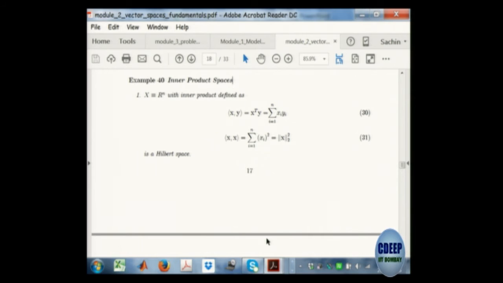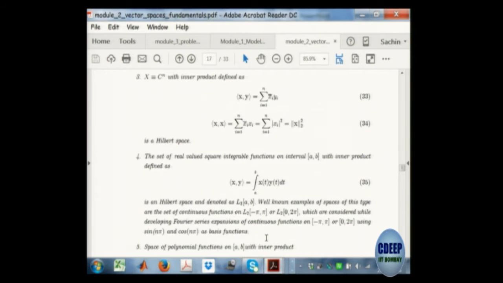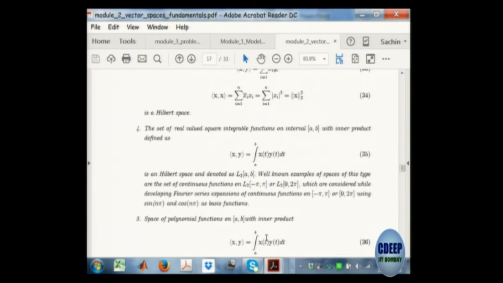And then you go on to generalize this to defining an inner product on a set of functions. See, when do you call two vectors orthogonal? When the dot product is 0.